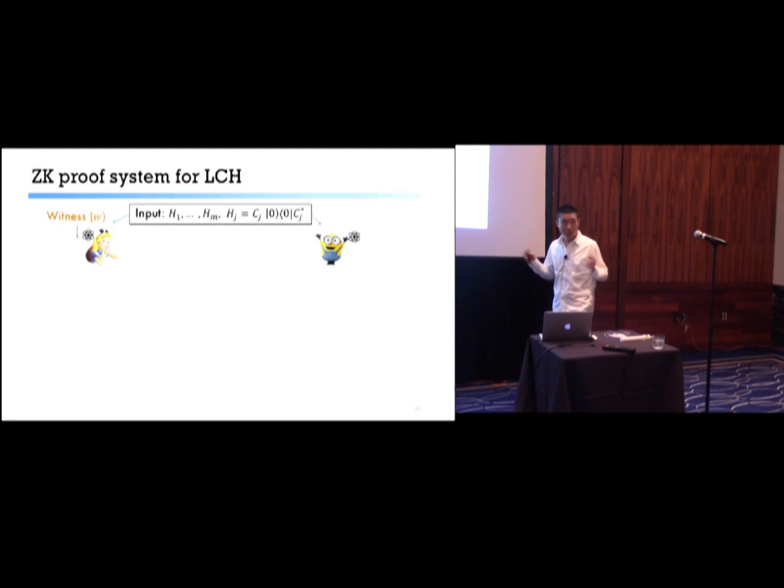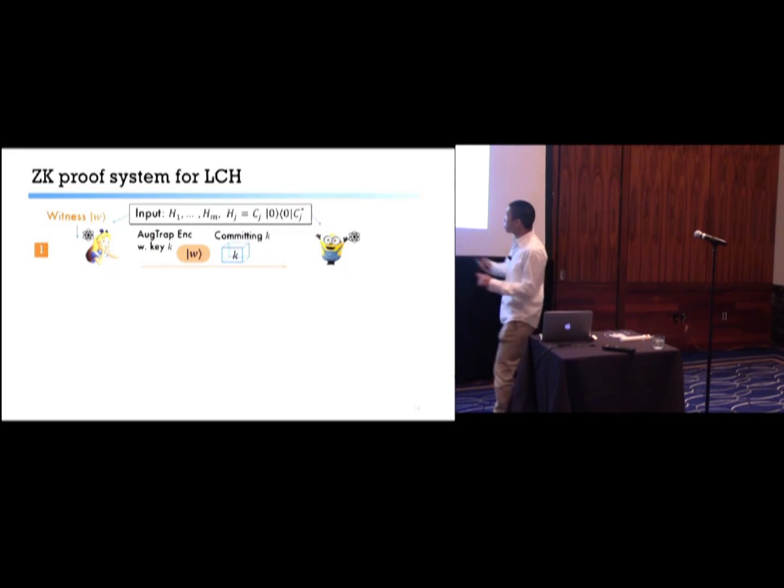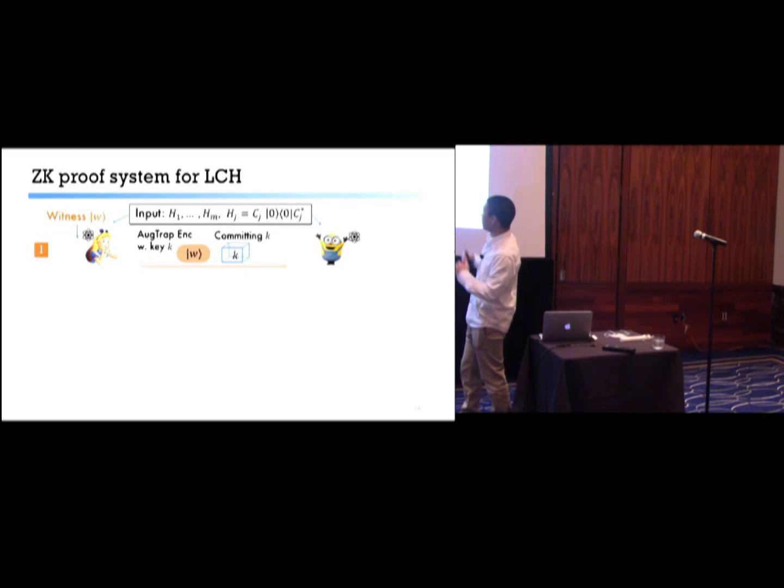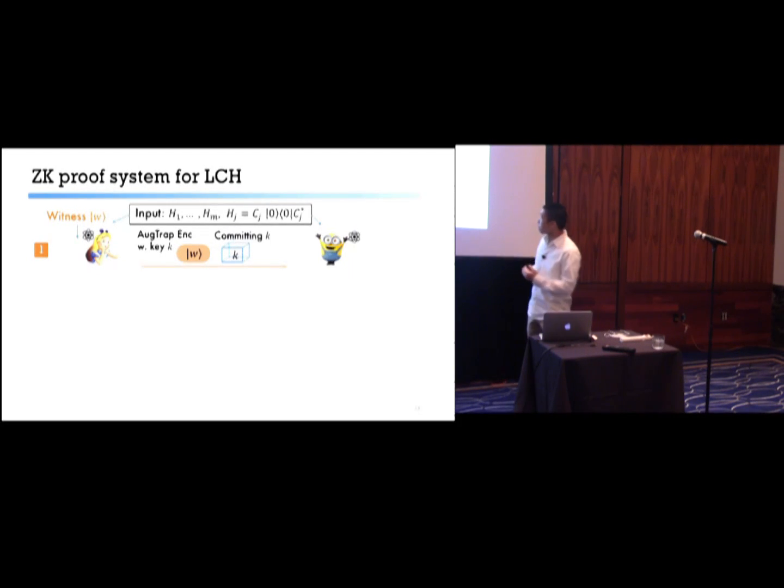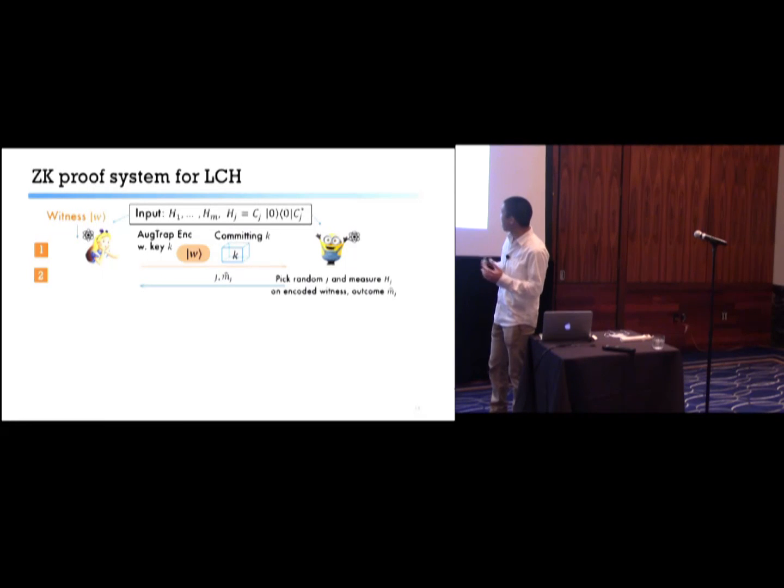All right, now that we have the tools ready, let's see how to put them together to construct our zero-knowledge protocol for the local Clifford Hamiltonian problem. As the toy example suggested earlier, the prover will encode the witness in our augmented trap encoding scheme under some classical key k and commit to the key k. And the verifier will pick a random term j and apply hj on the encoded data.